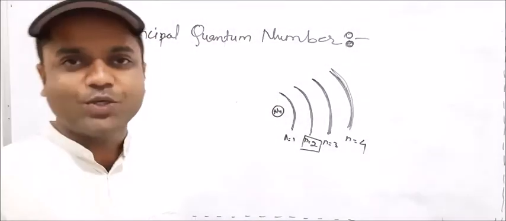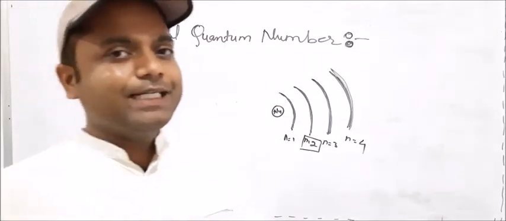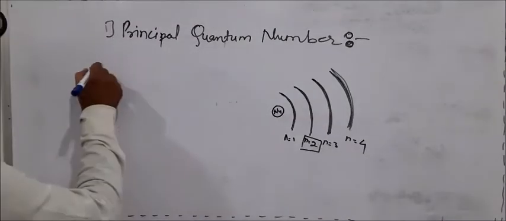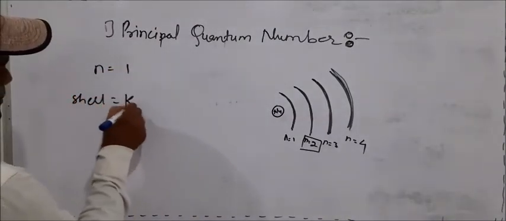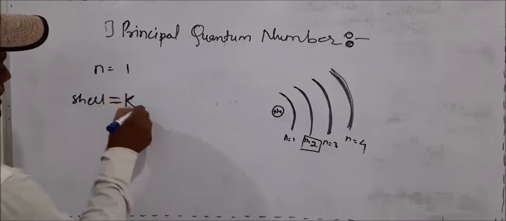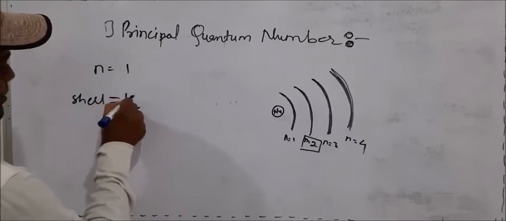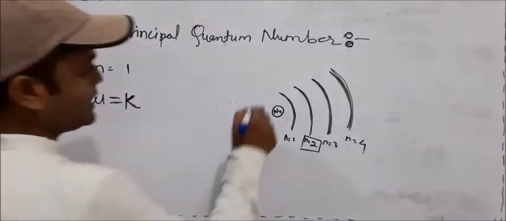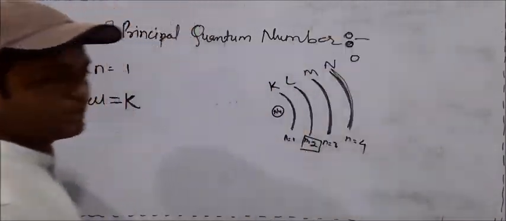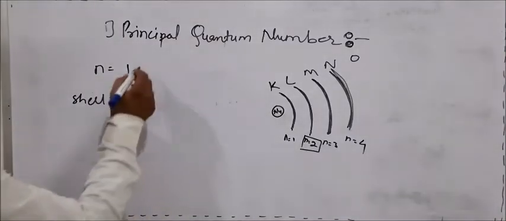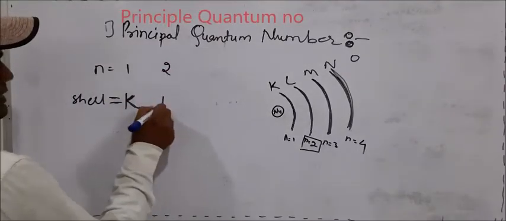This is one of the important topics. Which indicates the shell means quantum number 1 indicates the K shell. When we talk about shells, we give the nomenclature K, L, M, N, O, and onward. So when the principal quantum number is 2, it is the L shell.